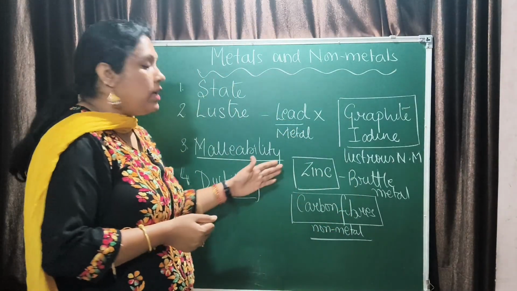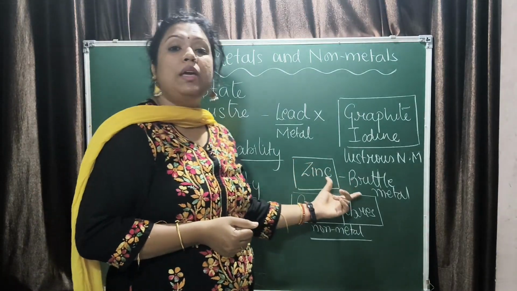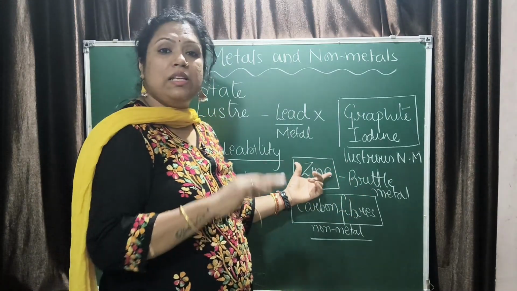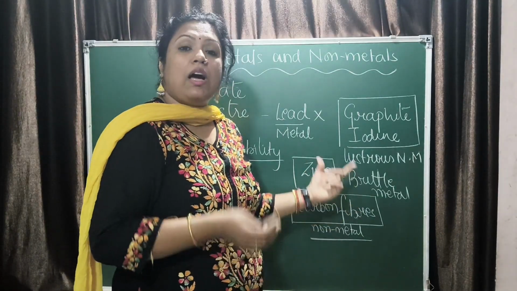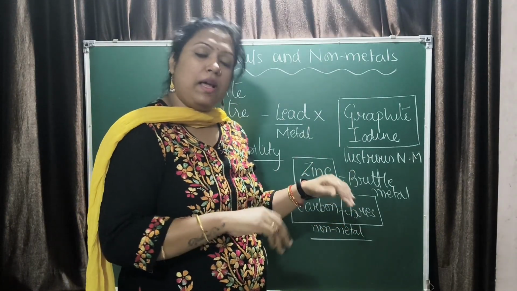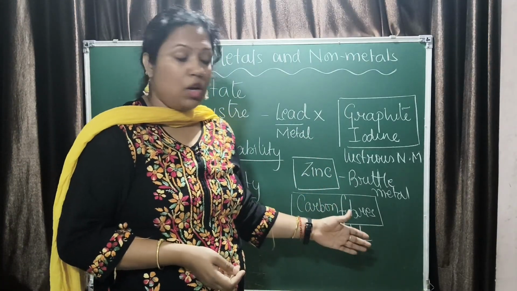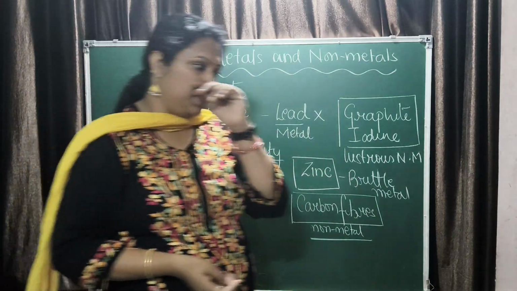So here also zinc and carbon fibers are the exceptions. Zinc, being brittle, cannot be drawn into wires. That is, zinc is neither malleable nor ductile. Carbon fibers are non-metals which are malleable and ductile, but it is a non-metal. Understood? So this is how we have exceptions in chemistry.